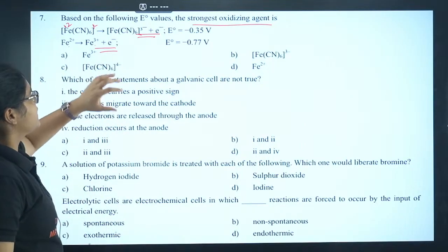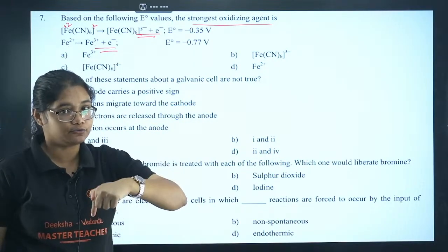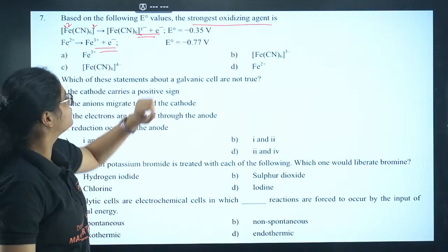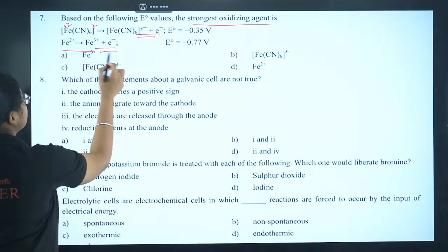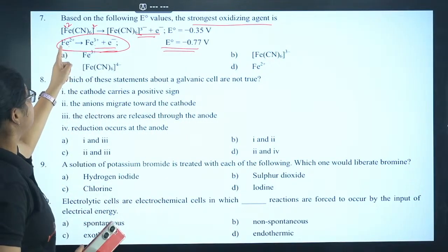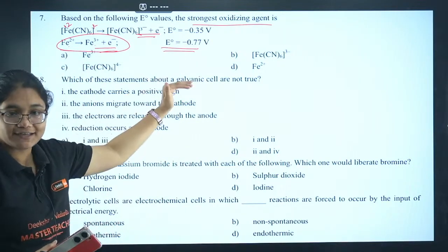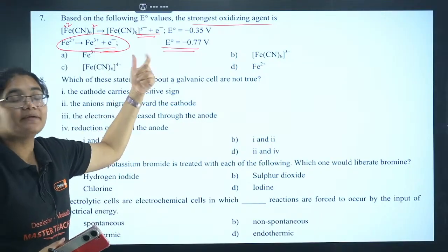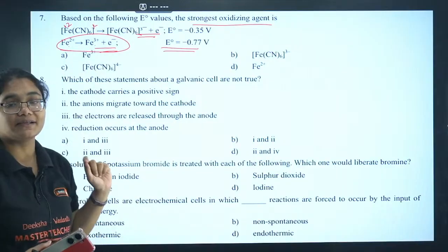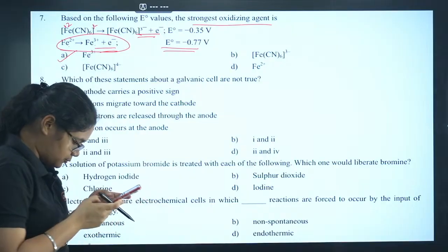So now if you see, if it is the strongest oxidizing agent, it will oxidize others, itself it will get reduced. So if it is undergoing reduction, its oxidation potential should be low. Okay, so whose oxidation potential is low here? Fe2+ to Fe3+ oxidation potential is low, right? So that means Fe2+ to Fe3+ reduction will take place. Okay, because the oxidation potential is less, so it will undergo reduction and it will behave as the strongest oxidizing agent. Now which one will undergo reduction, Fe2+ or Fe3+? Fe3+ will undergo reduction. So the answer here has to be Fe3+, which is option number A.